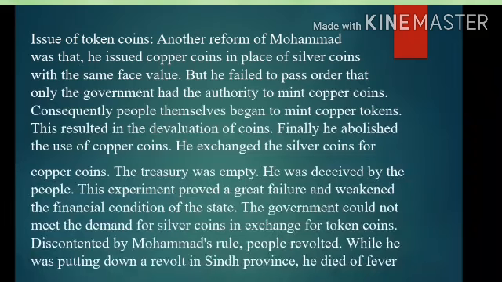Okay, so the government could not meet the demand for silver coins in exchange for token coins. So, discontented by Muhammad's rule, people revolted. People also suffered because of this decision. So that's why people revolted. People went on to oppose this ruler, this sultan.